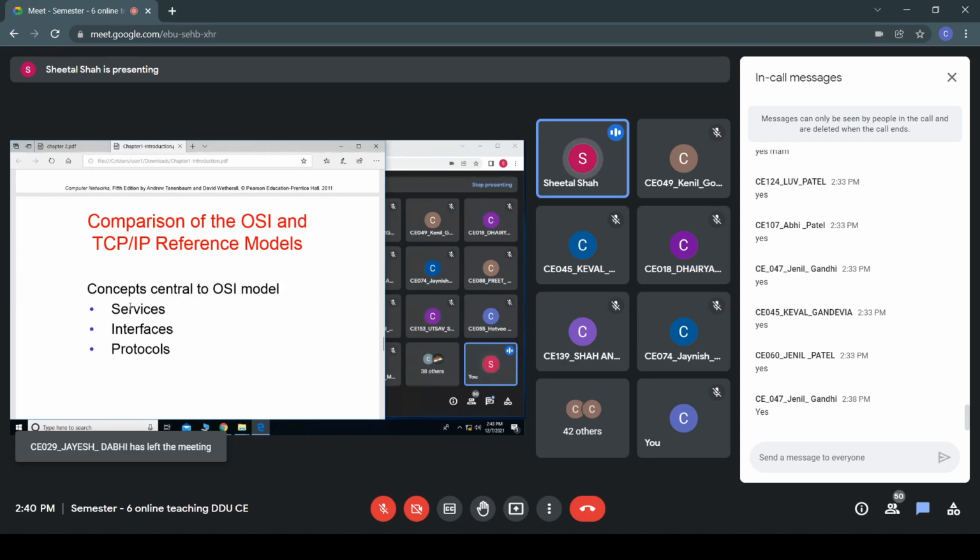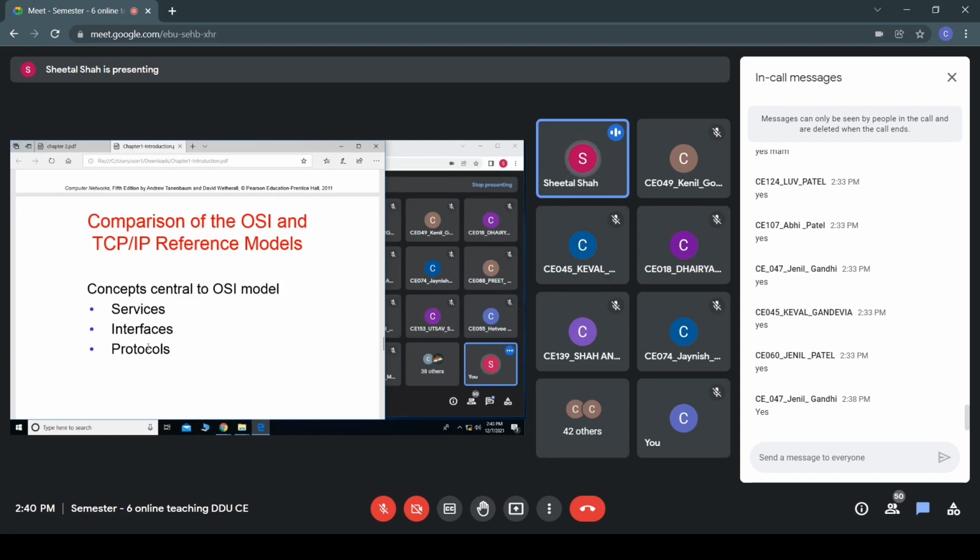Whereas in the case of the OSI reference model, since the protocols were not developed before this model, we can change the protocols, because it is not known what protocol should be used at what layer. It is not defined, nothing is defined.